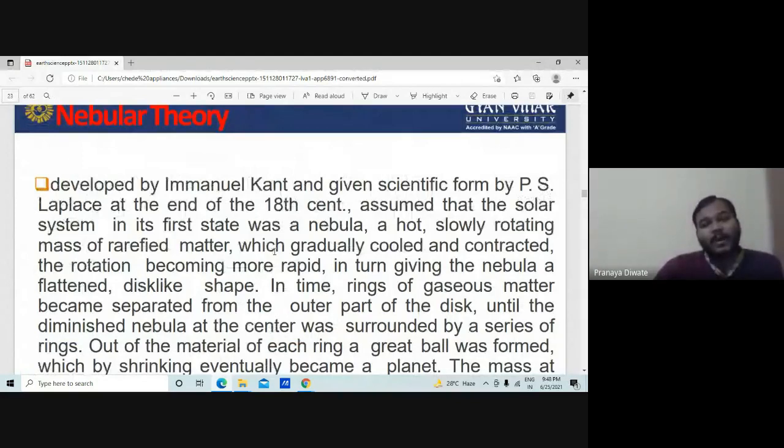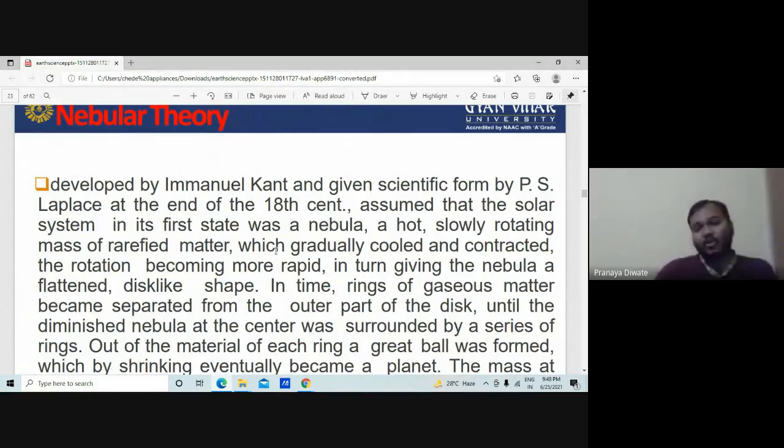The nebular theory was developed by Immanuel Kant. What does he suggest? It was given its scientific form by Laplace at the end of the 18th century, so it's not a very old thing. It's only 200 years back. You have a nebular theory, assuming that the solar system in its first state was a nebula. That's why it is called the nebular theory.